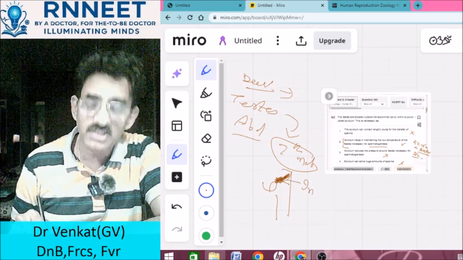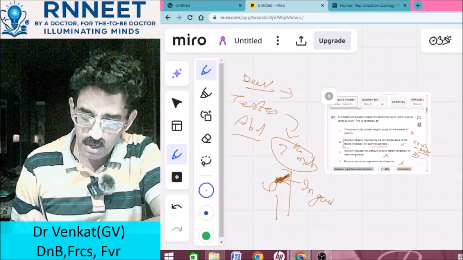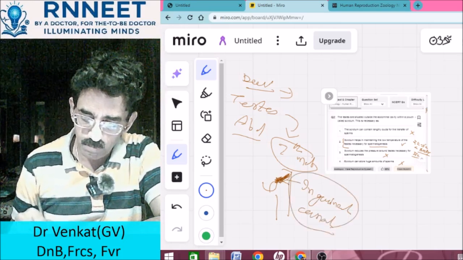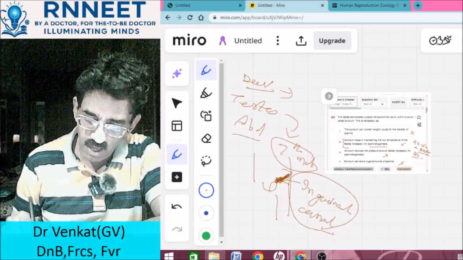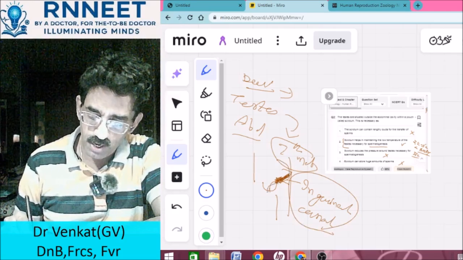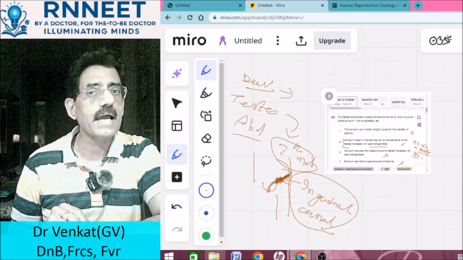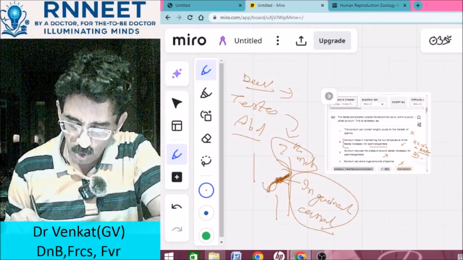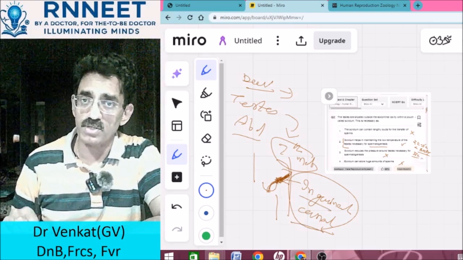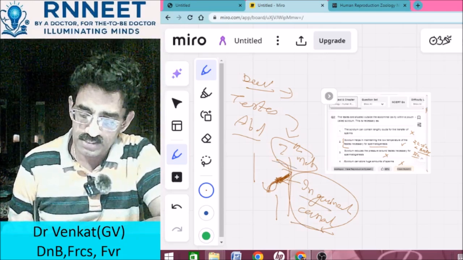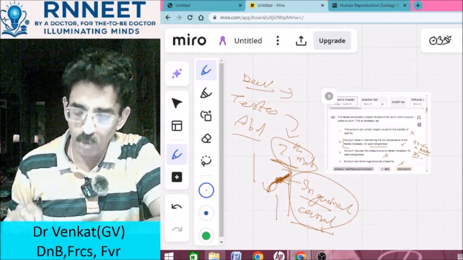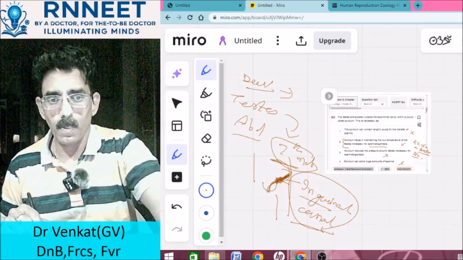What is it known as? Inguinal canal. So the testis descends from the abdomen through the inguinal canal into the scrotal sac. This is a very important point that you need to note: the inguinal canal is the place through which the testis descends, and it descends in the 7th month. So, important point that you got.